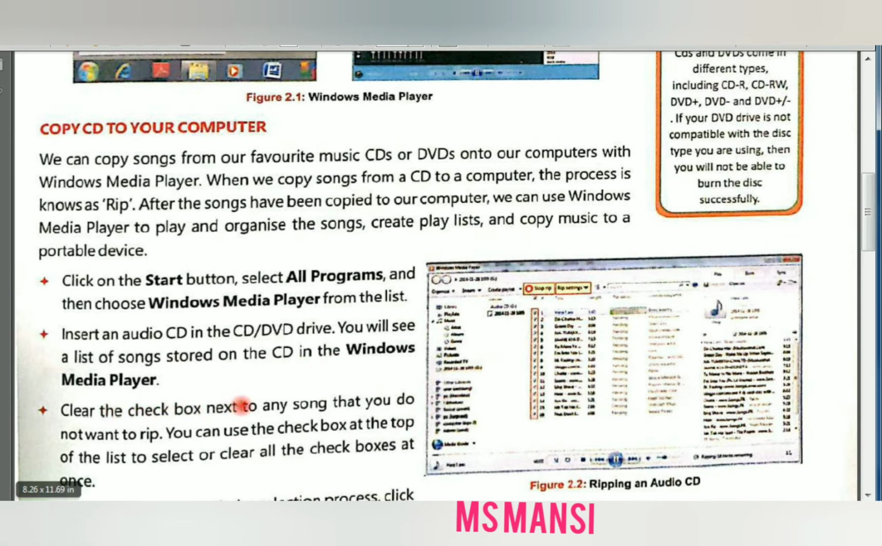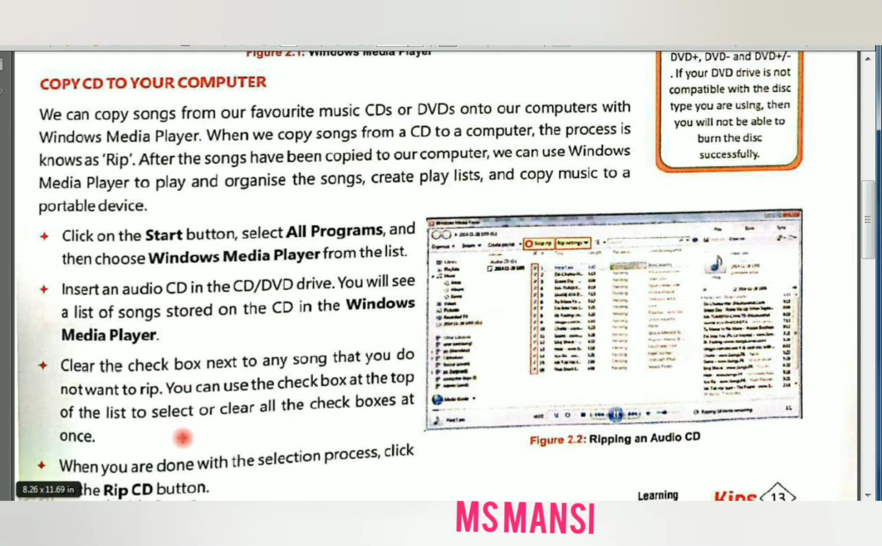Clear the check box next to any song that you do not want to rip. The songs which you want to copy, only select those songs. Other songs you will uncheck. Only check those. So clear the check box next to any song that you do not want to rip. Rip means the songs which you are going to copy from a CD to your computer.